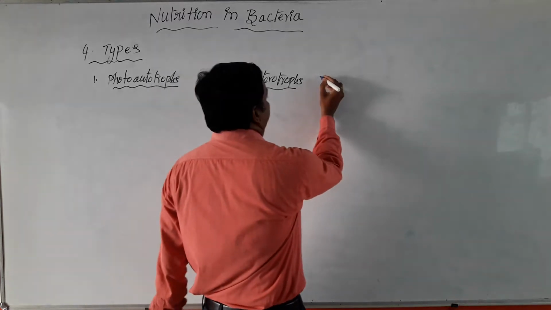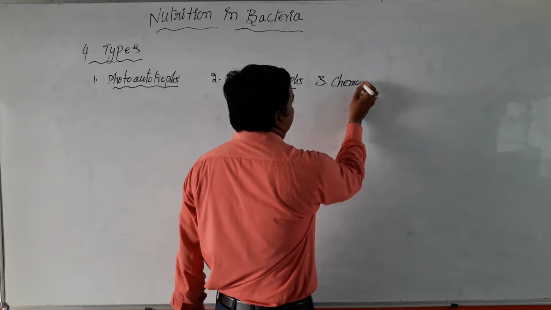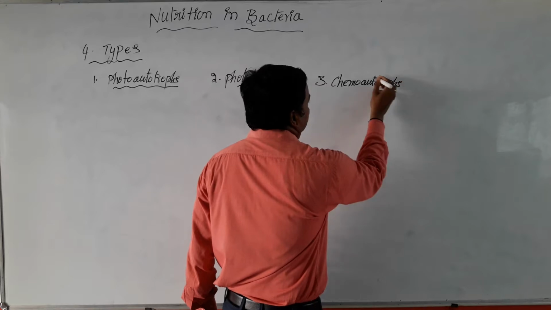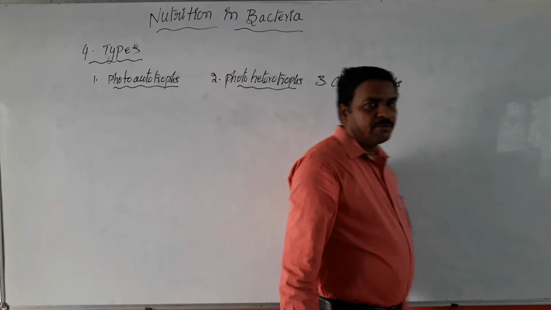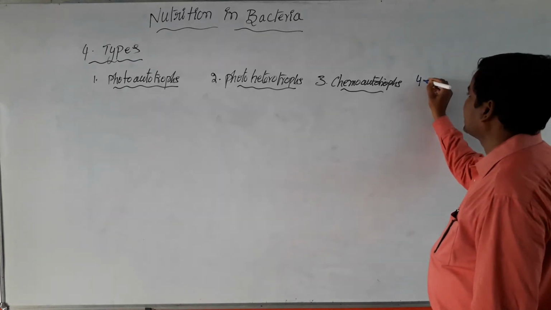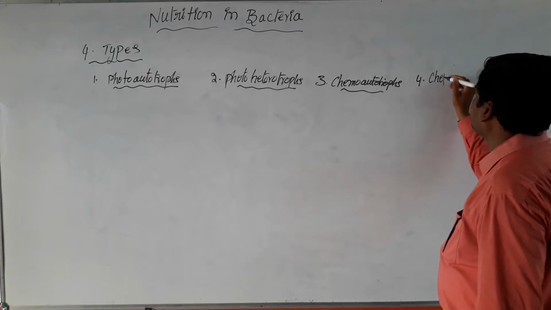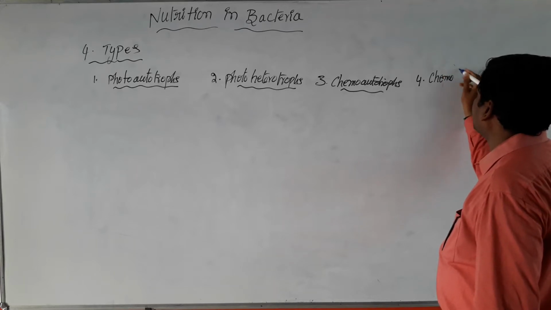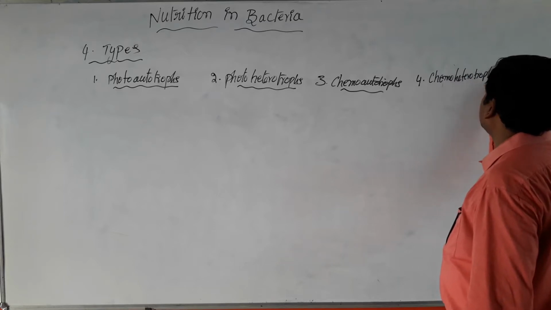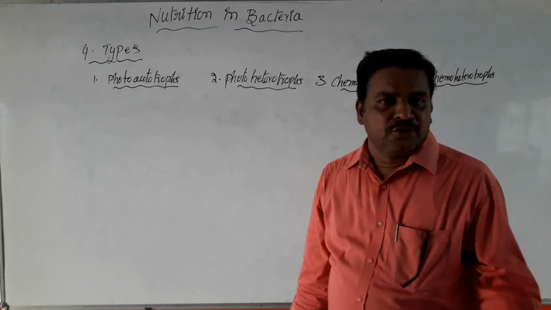The third type of bacteria is chemoautotrophs. And the fourth category of bacteria, depending upon their nutrition, is chemoheterotrophs. In this way, bacterial cells are divided into four types depending upon their nutrition.